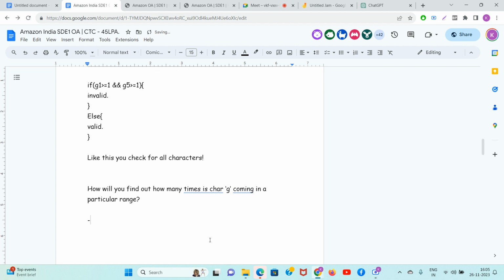Simple, prefix sum on all the characters. Prefix sum of all characters using a two-dimensional array. See, such a nice problem this is, clearing all the concepts.